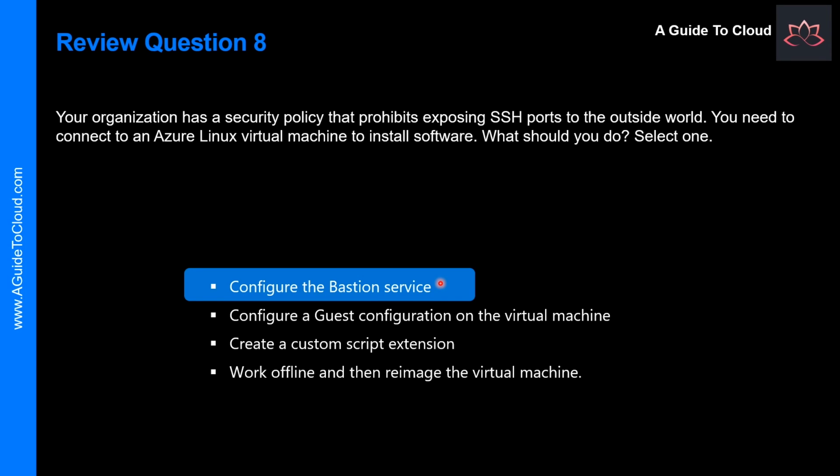And Bastion provides secure RDP and SSH connectivity to all VMs in the virtual network in which it is provisioned. Using Azure Bastion protects your virtual machine from exposing RDP and SSH ports to the outside world, while still providing secure access using RDP and SSH. With Azure Bastion, you connect to the virtual machine directly from the Azure portal. You don't need an additional client, agent, or a piece of hardware or software.